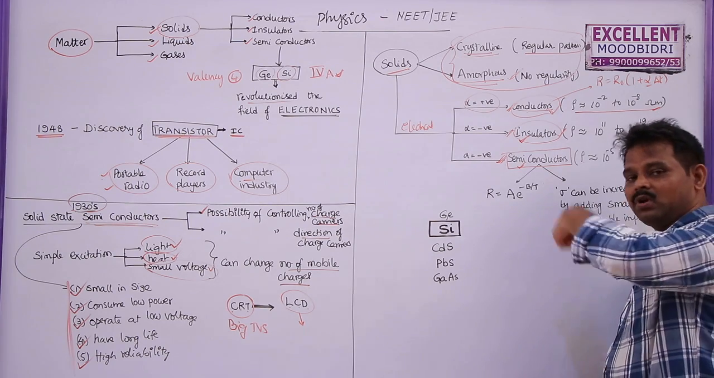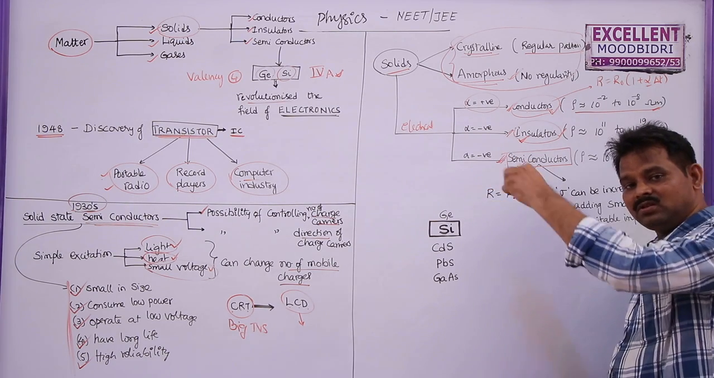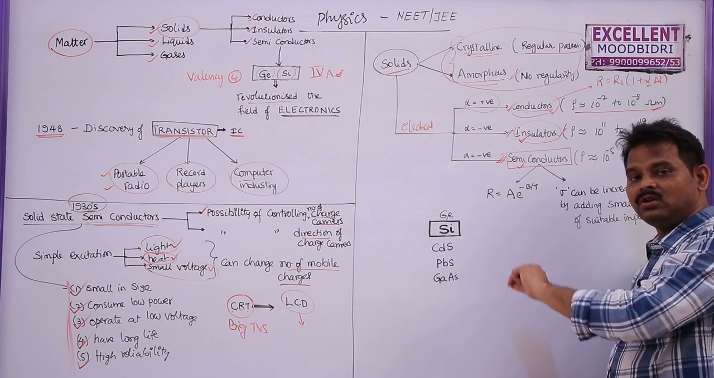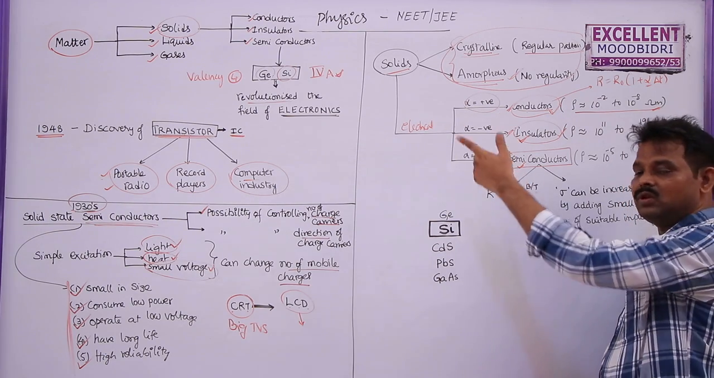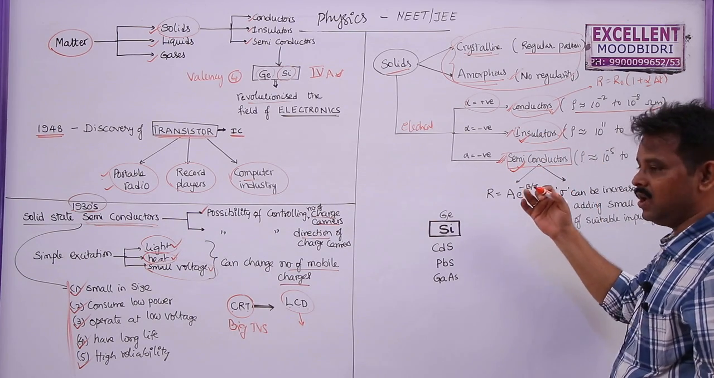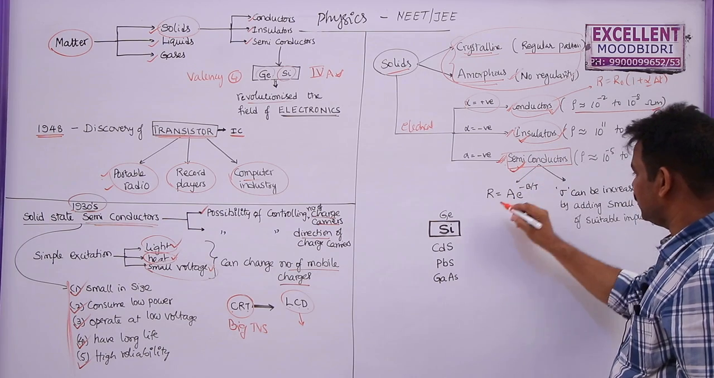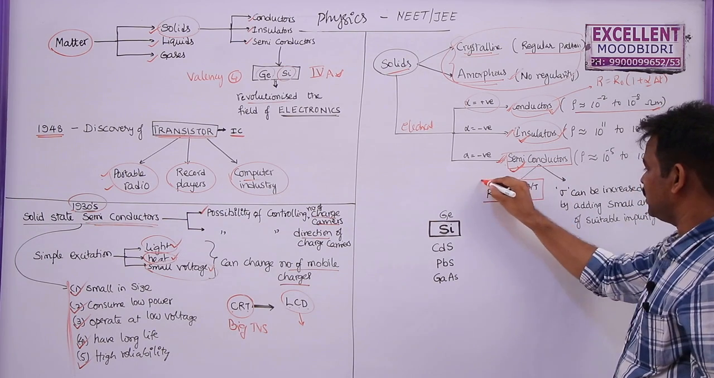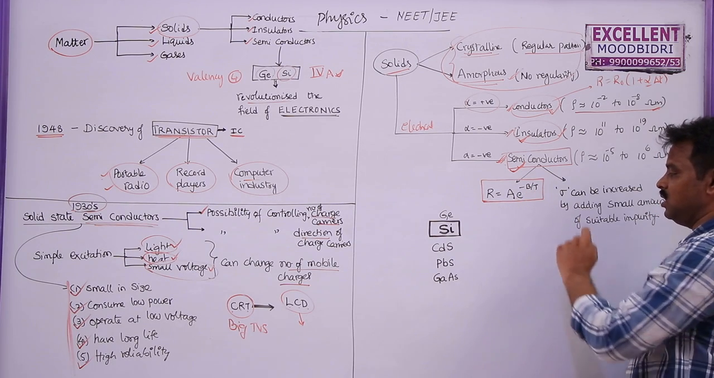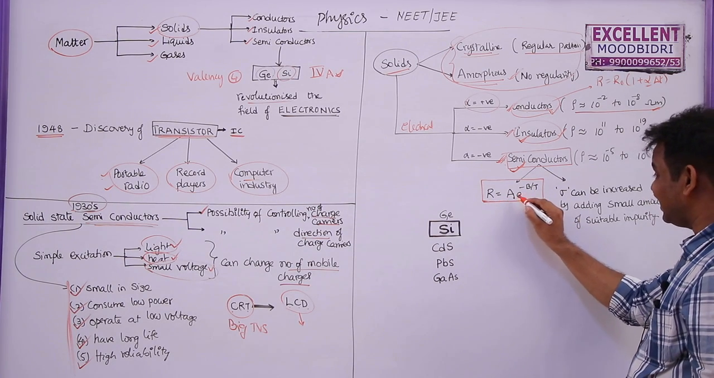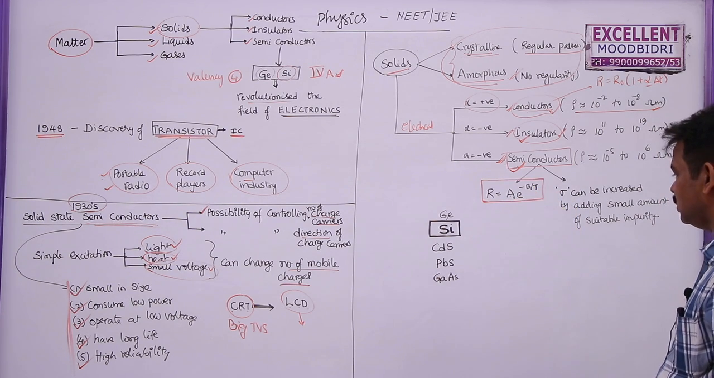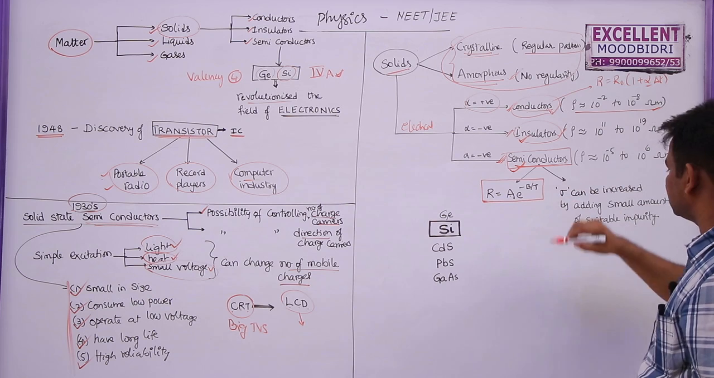So, to have more conductivity, we need to decrease the resistivity. To decrease the resistivity, we need to decrease the resistance. To decrease the resistance, we need to increase the temperature. So, by heating these semiconductors, we can increase the conductivity. So, the resistance of a semiconductor is given by R is equal to A e power minus B by T. So, resistance decreases exponentially with the temperature, where T is the temperature, A and B are constants here. So, what are these semiconductors?